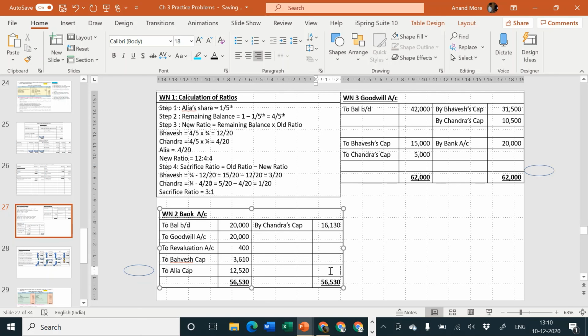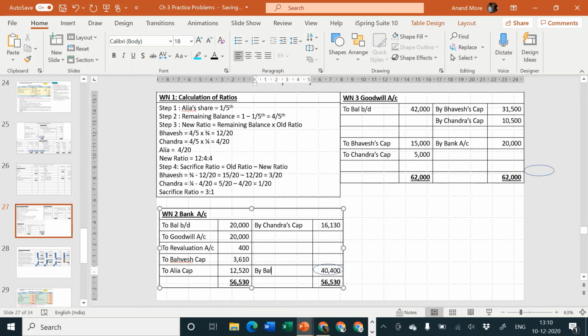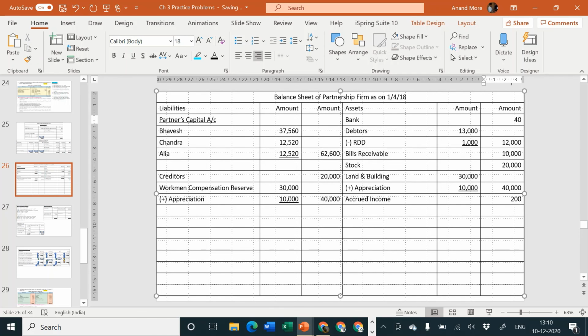Out of that we are removing 16,130, which is withdrawn by Chandra, minus 16,130. So remaining is 40,400. This is the balancing figure, so I am putting it in circle by balance carried forward. Since it's a balance, it should go to balance sheet. Balance sheet, I'll write outer column 40,400 plus the working note number here, working note number 3. Okay, so done.